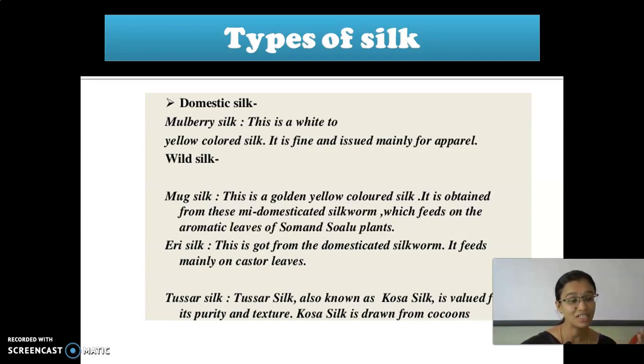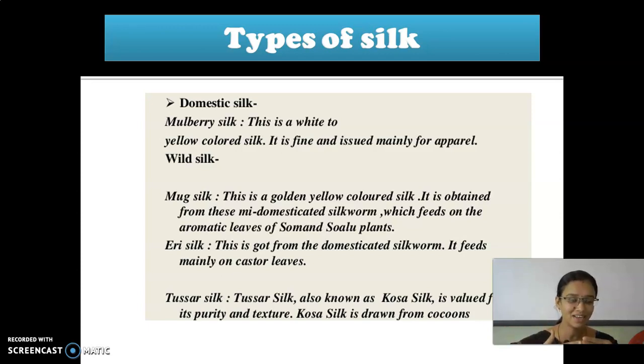The animals which live in forests are called wild animals, and those which live at home are called domestic animals. Here also the same point: the silkworms which are grown by people are called domestic silk, and the silk which grows by itself outside the houses is called wild silk.